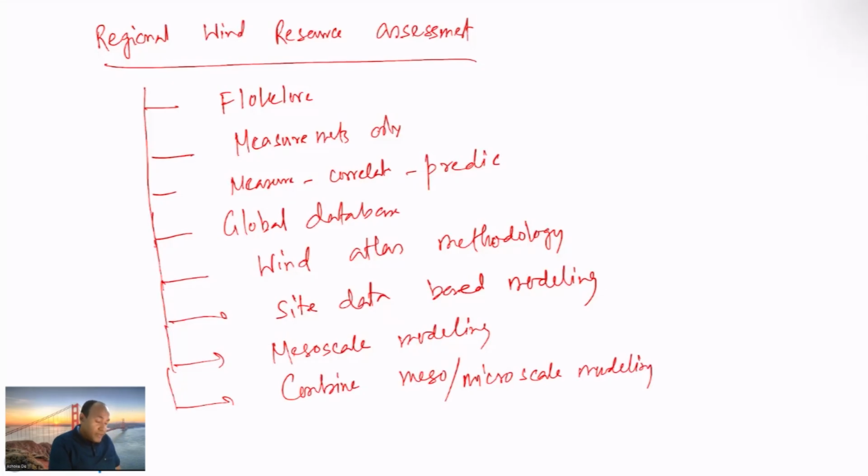So these are different ways one can do regional resource assessment. Since there is a lack of reliable and detailed wind resource data, regional wind database assessment is very important.